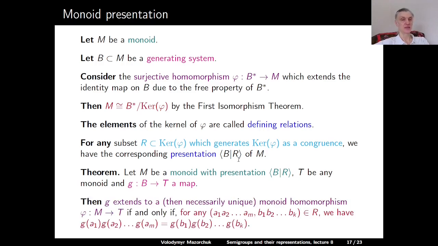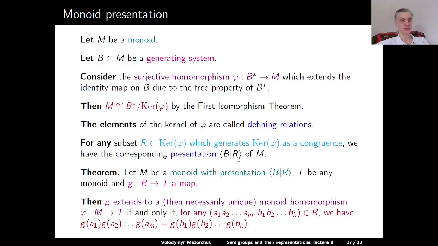Then G extends to a necessarily unique monoid homomorphism phi from M to T if and only if for any pair of words which belong to our relation set, so we have words a1, a2 and so on am, b1, b2 and so on bk, we have that G of a1 times G of a2 times and so on times G of am is equal to G of b1, G of b2 and so on G of bk. So the relations for M are satisfied by the images under G of the elements of B